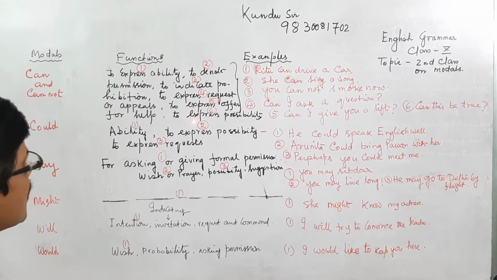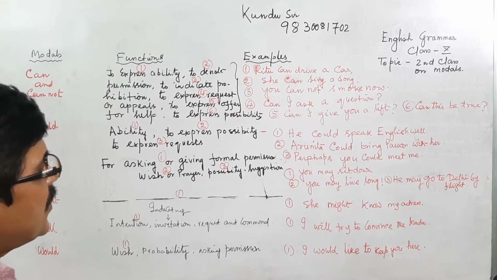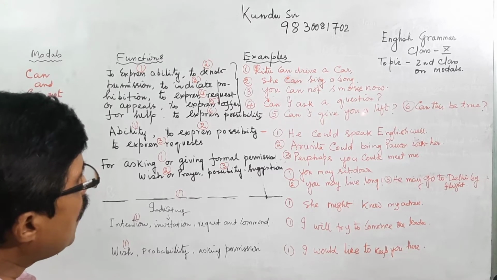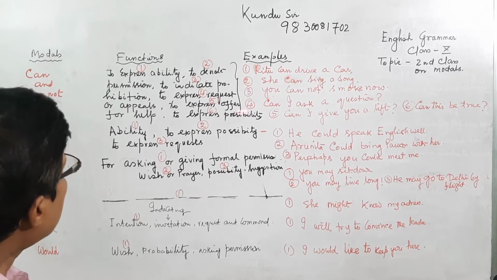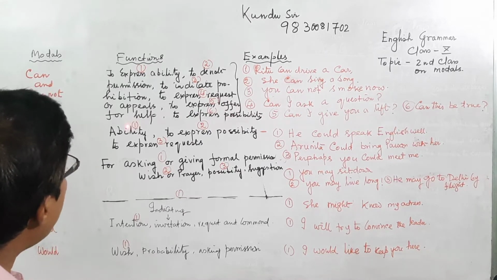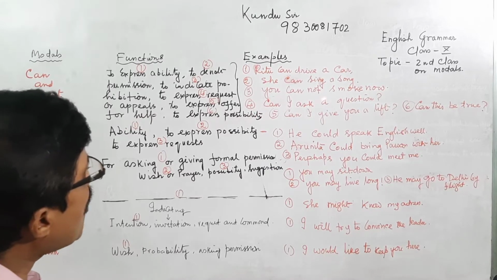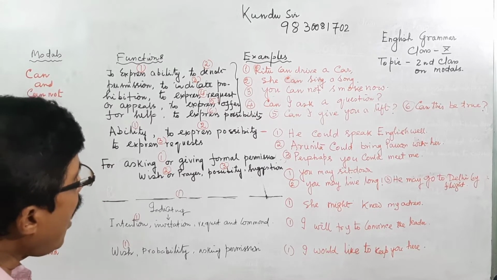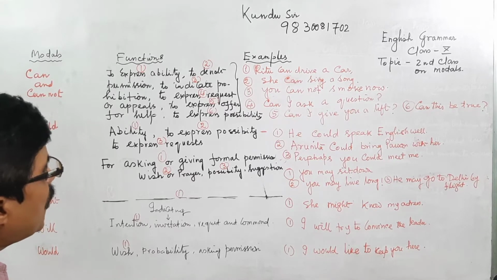Then, to express possibility: I can give you a lift. Example 4 is for appeal; I am appealing to you, can I ask a question before you?